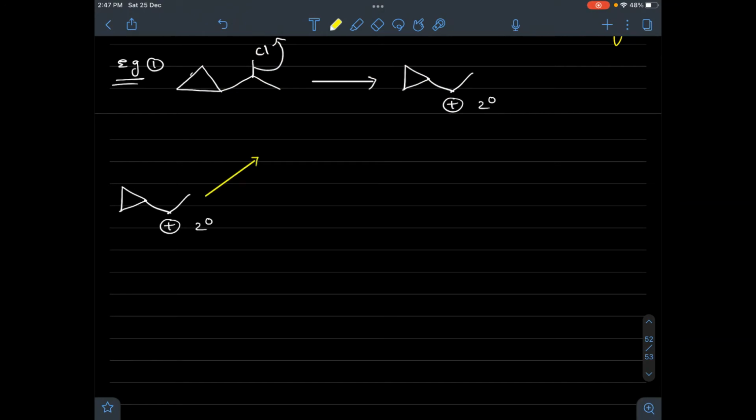Route number 1, what will happen here? The existing carbocation is secondary. Since it is secondary, its adjacent carbon is tertiary having hydrogen. So here a 1,2 hydride shift takes place, in the rearrangement we discussed, no? So a 1,2 hydride shift can take place, and it will lead to the formation of a tertiary carbocation.